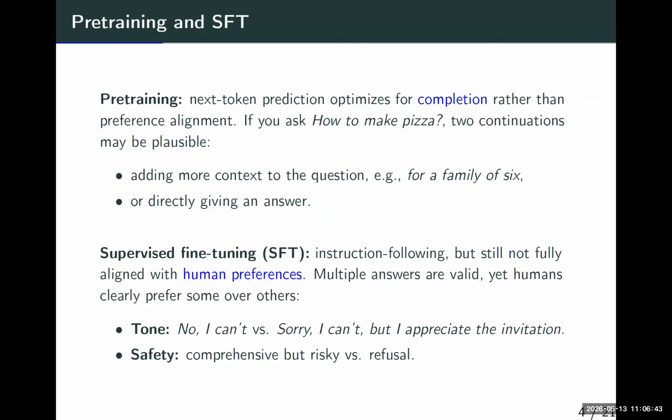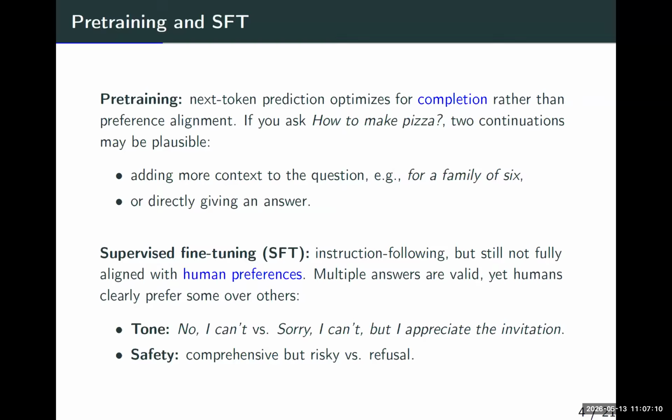After pre-training, supervised fine-tuning is basically so-called instruction following based on human demonstration. But it is still not fully aligned with human preference because we still have other issues like tone and safety, such that multiple answers could be correct, but humans will always prefer some over others, and we want a large model to behave like humans.